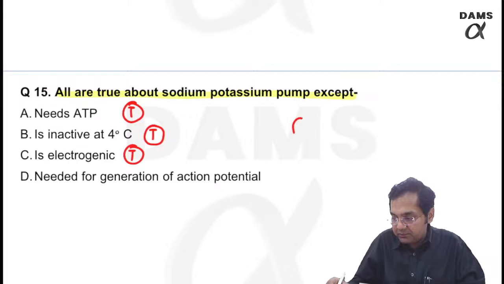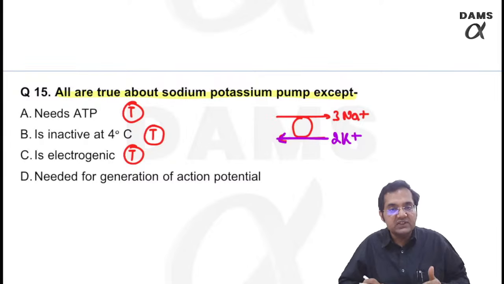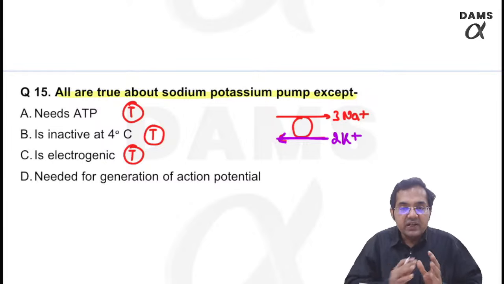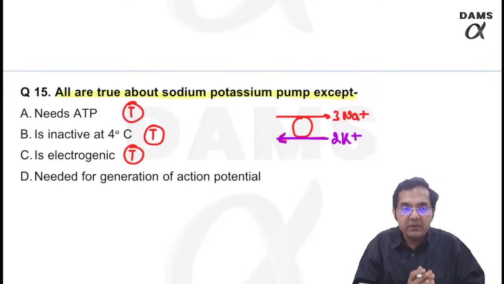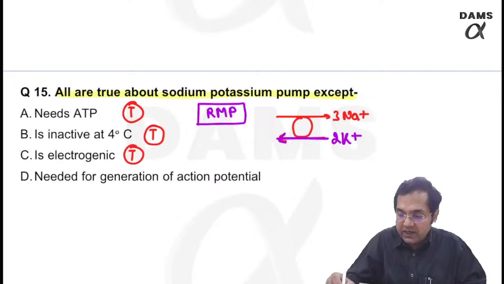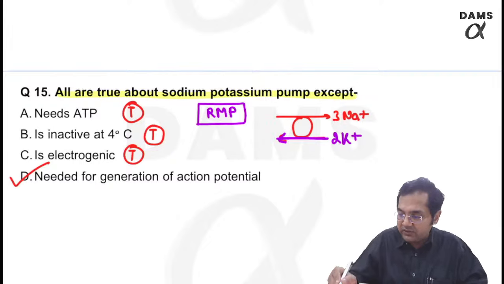Just look at the pump. It is pumping 3 sodium out, 3 positive charges, but only 2 positive charges inside. If 3 positive charges are going out, but only 2 positive charges are coming in, I am having net loss of 1 positive charge. That means it creates a negative charge inside my membrane. So sodium potassium pump is a contributor to resting membrane potential, but it has no contribution for generation of action potential. So this is false.